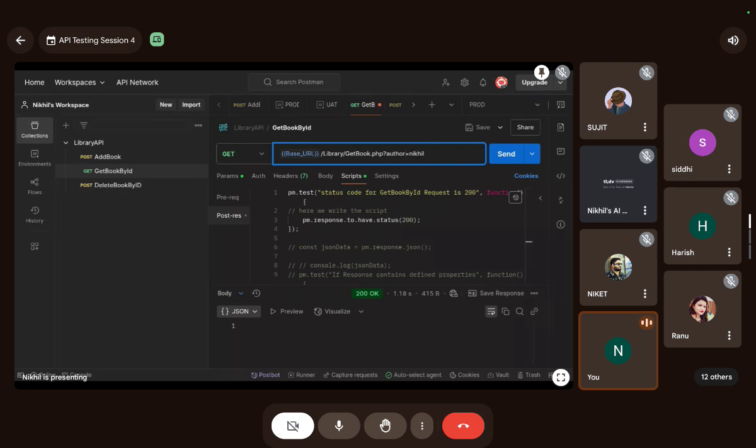If it doesn't work even now, I will see it in the contract.